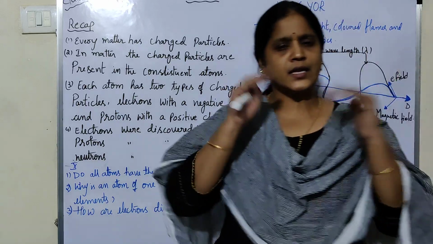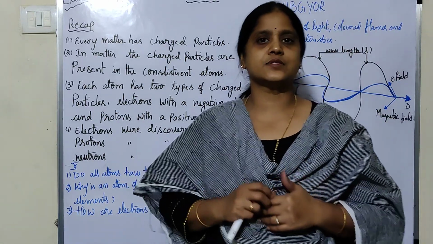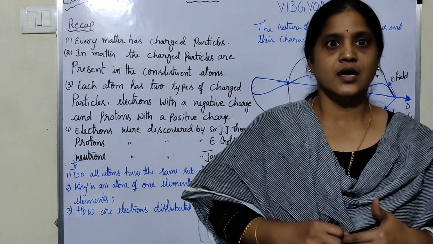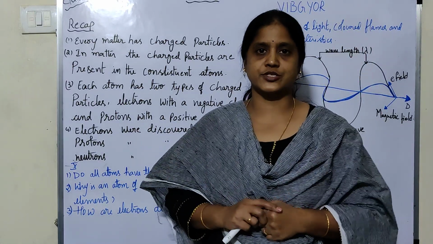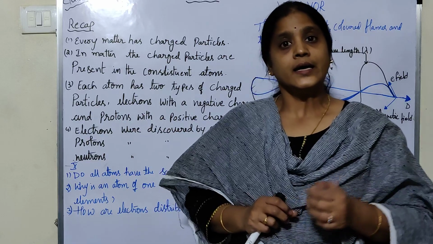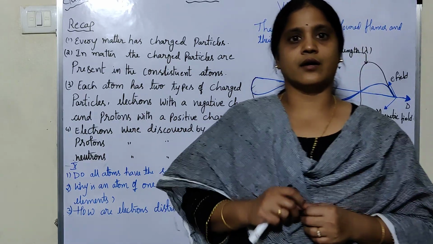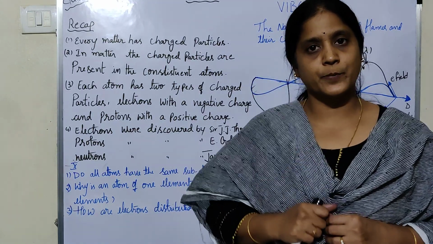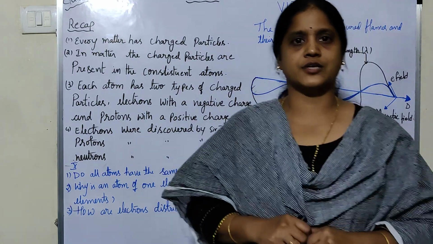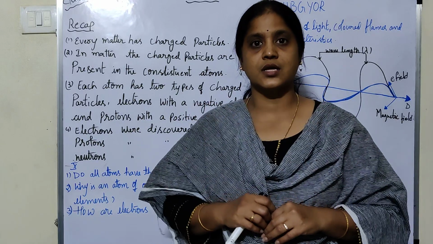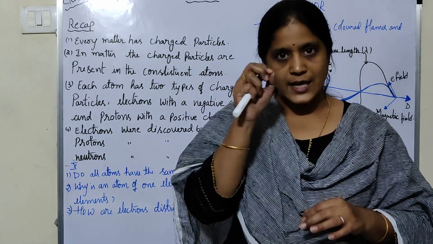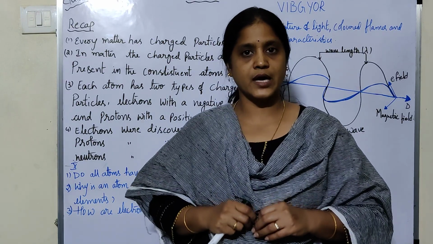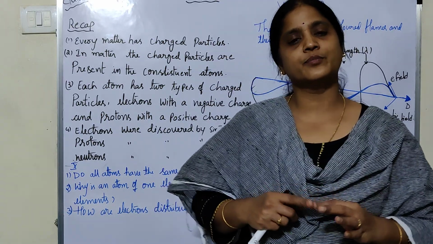And if you take any kind of matter, these atoms are present. Due to the combination of these atoms, we can get different kinds of matter. And in these atoms, two types of charged particles are present. In all matter, in atoms, there are two types of particles. They are electrons and protons.